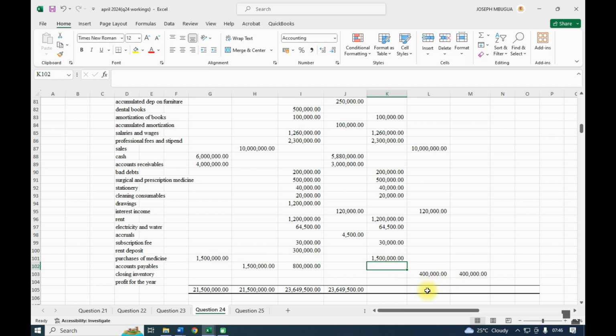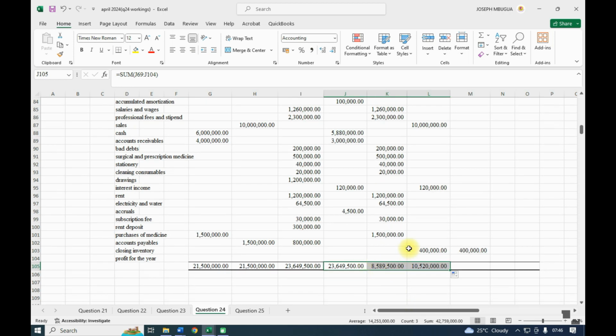And the closing inventory that we have there, I will use this to get the totals. So you can now get the difference to be the profit. Here we have 10,520 and we are having it 85.